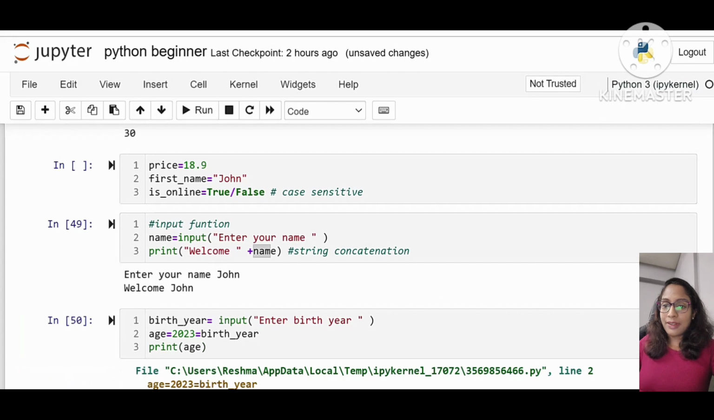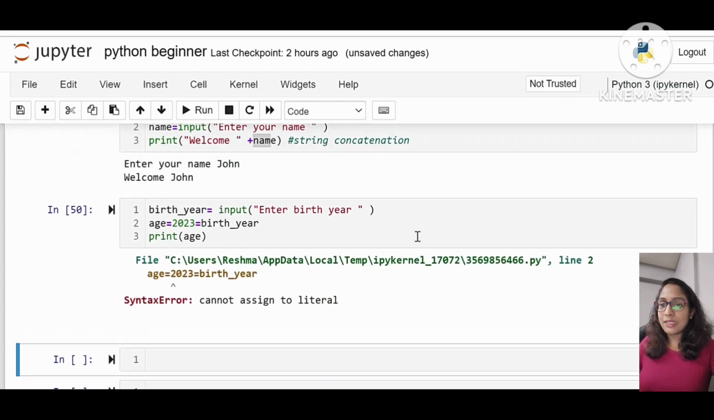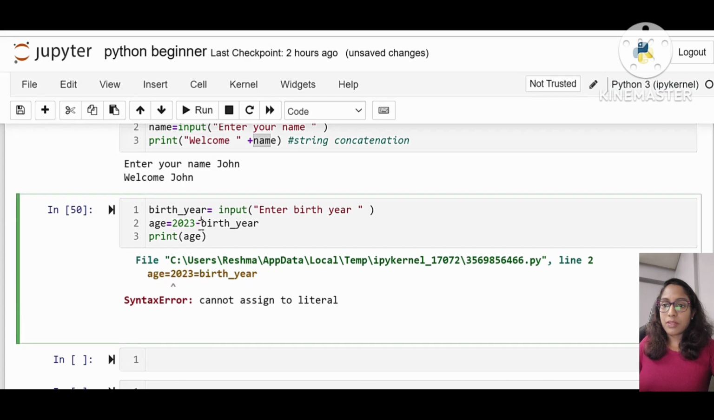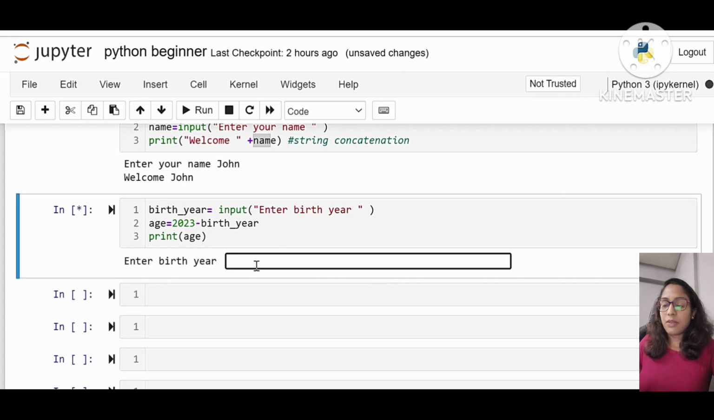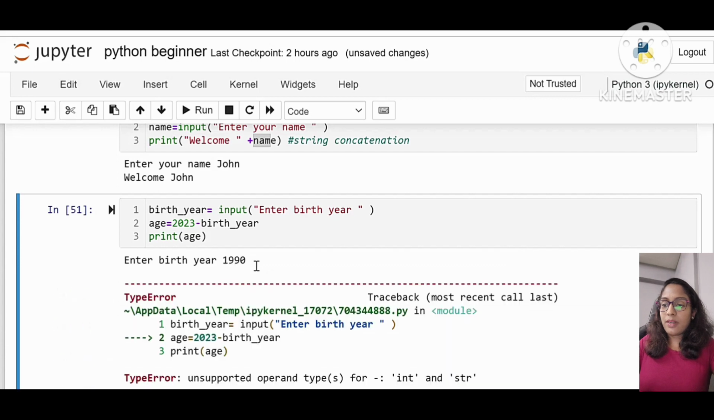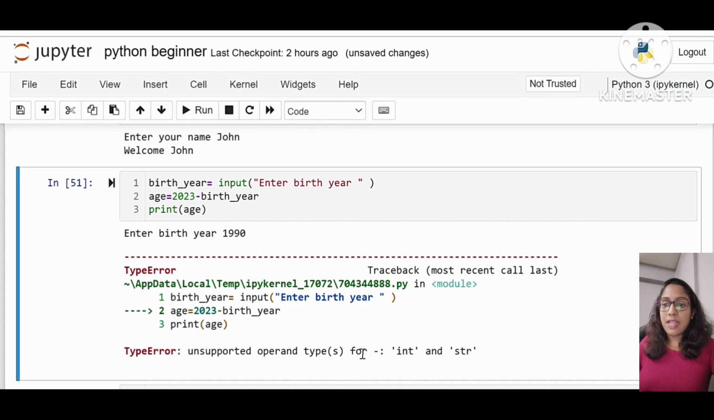So I'll show the error. See, this is the error. Basically, okay, sorry, here it's minus. See, 1990 I just entered. Basically, this is the error. That means unsupported operand type, integer and string. So that means that here we have inputted the value birth year from the user, and then we calculate age as 2023 minus birth year.